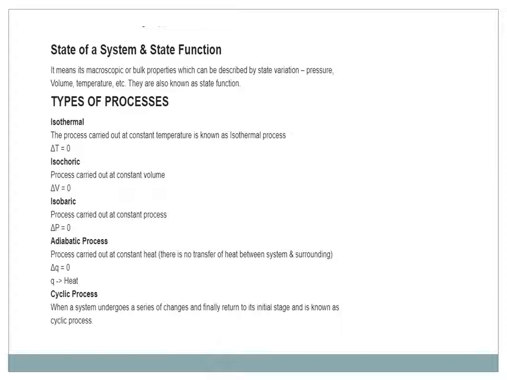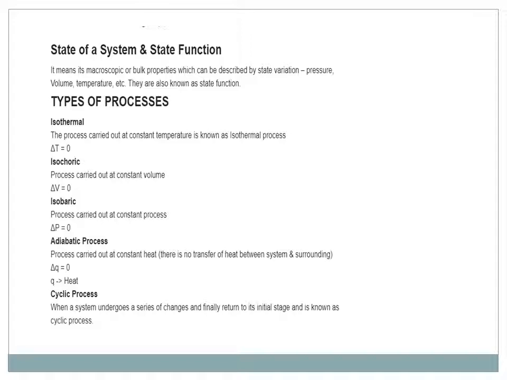Now types of processes. Number 1, isothermal process. The process carried out at constant temperature is known as isothermal process. In this, delta T is 0, means temperature remains constant. Isochoric process is carried out at constant volume, delta V is 0.